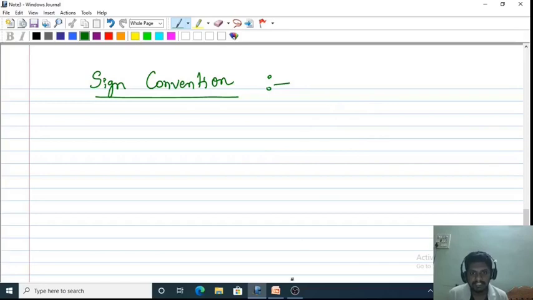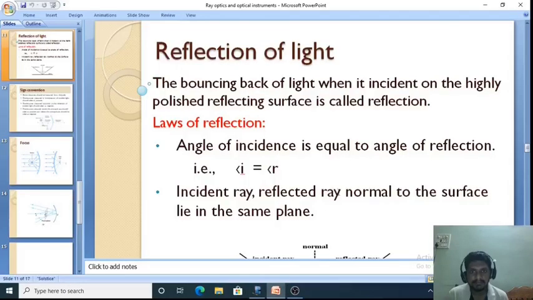You can see, I'll show you a figure here. This we have discussed: what is the reflection of light, and the laws of reflection.